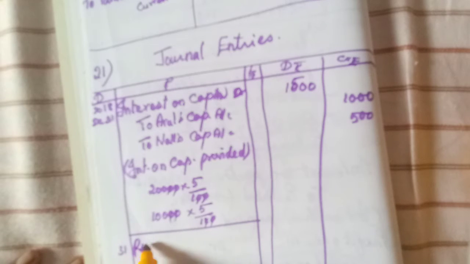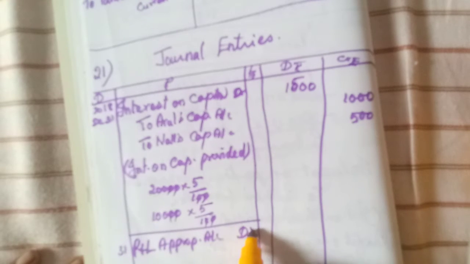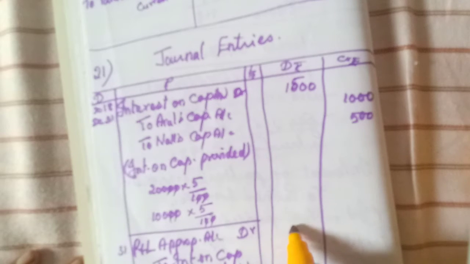Profit and loss appropriation account debtor, you should write fully, to interest on capital account. So interest on capital transferred, 1500.